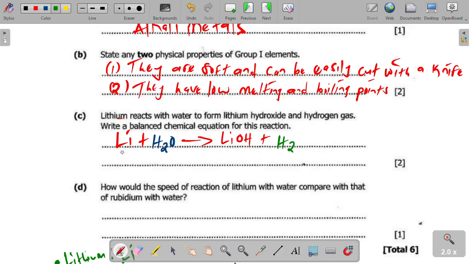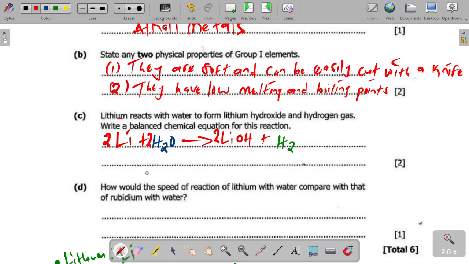So when balancing, to fix the odd number of hydrogen atoms on the product side, we multiply lithium hydroxide by 2, then adjust the water and the lithium to match. So we're going to have 2 here, also 2 there, and also a 2 there.